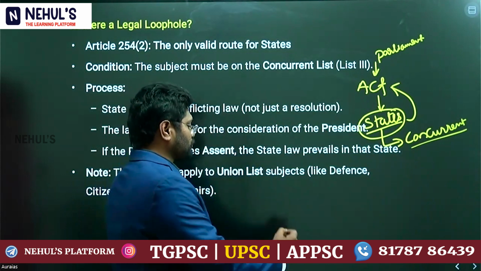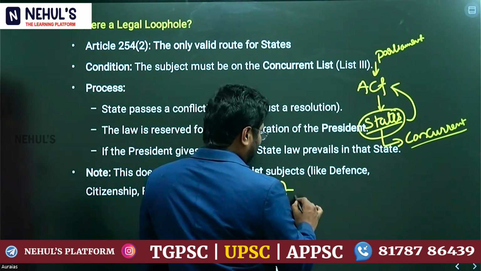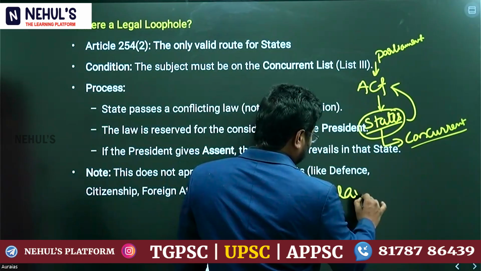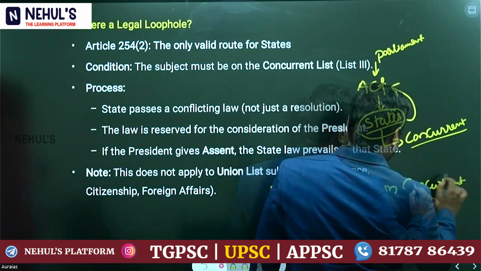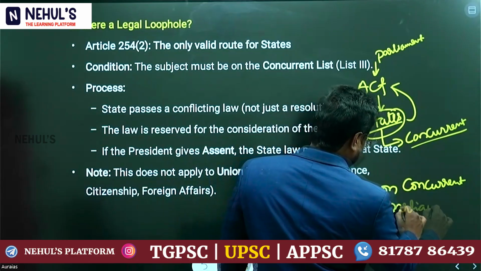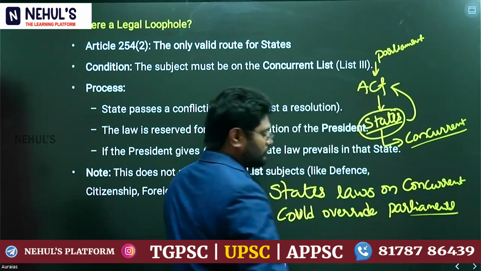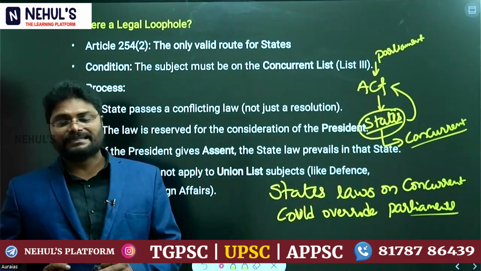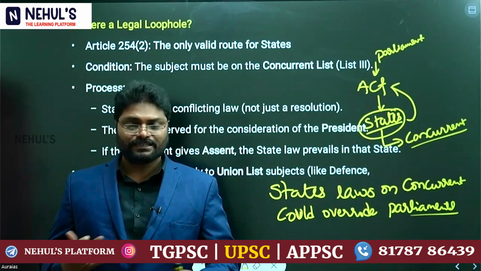In that situation only, state laws on the concurrent list could override parliamentary laws. This is most important, because many times many regional parties express their opinion.